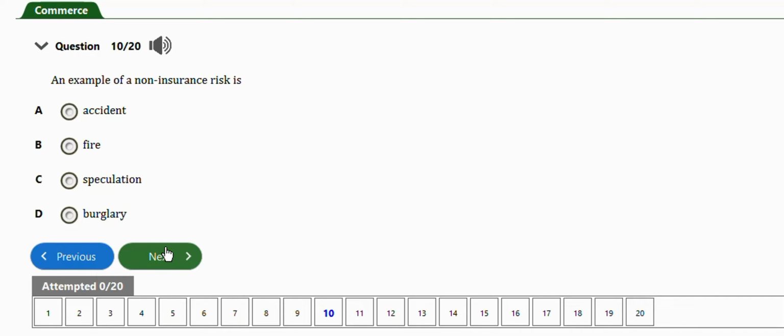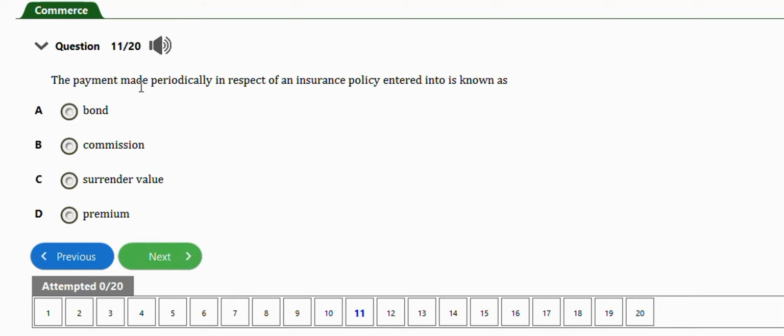Okay, the next question is this one. It says an example of a non-insurance risk is accident, fire, speculation, burglary. The right answer is option C, which is speculation. The next question says the payment made periodically in respect of an insurance policy entered into is known as bond, commission, surrender value, we have premium. So the right answer is option D, which is premium.